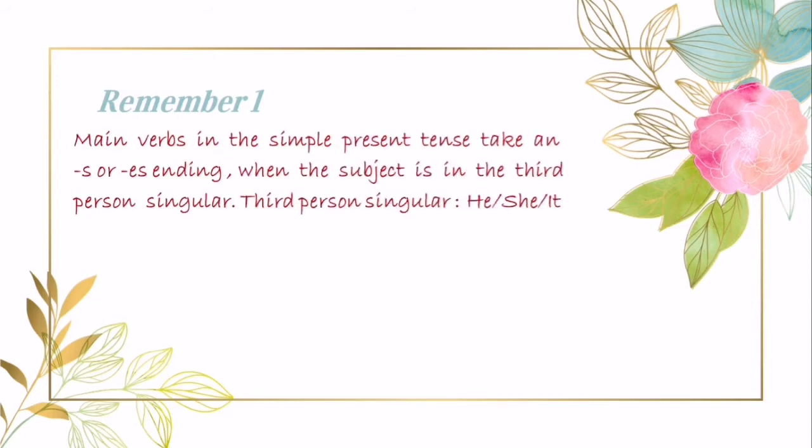Remember, main verbs in the simple present tense take an S or ES ending when the subject is in the third person singular. Now what is third person singular? He, she, it, or a name. She loves to eat burger. She paints a picture. Here both the verbs love and paint have been provided with S as the subject is third person.